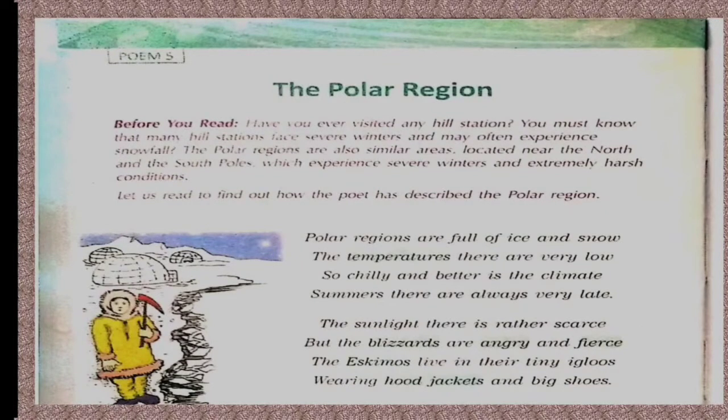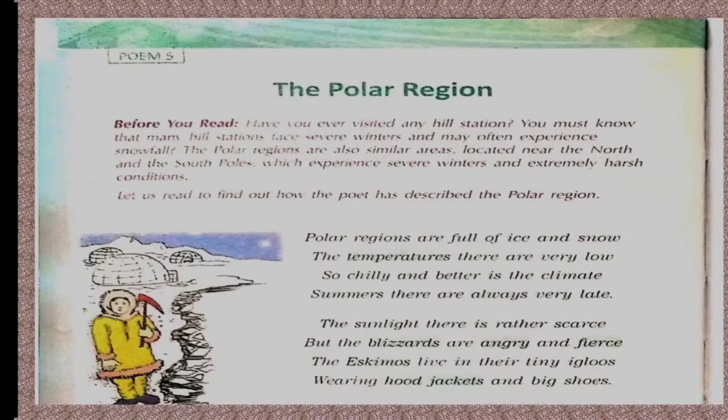Polar regions are full of ice and snow. The temperatures there are very low. So chilly and bitter is the climate. Summers there are always very late. The sunlight there is rather scarce, but the blizzards are angry and fierce. The Eskimos live in their tiny igloos, wearing hood jackets and big shoes.